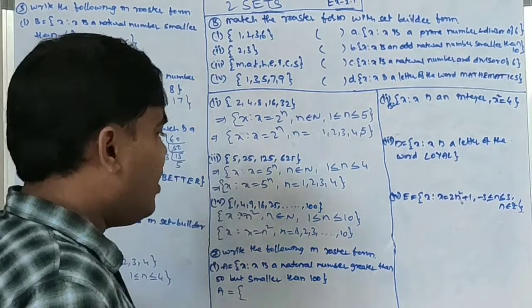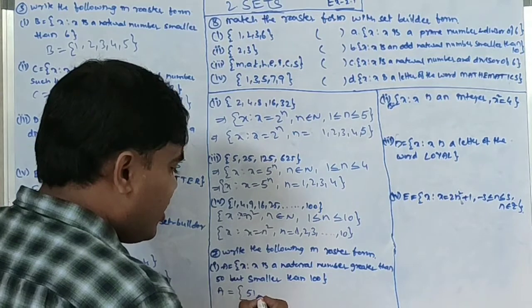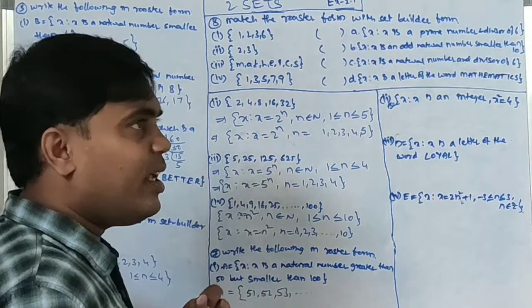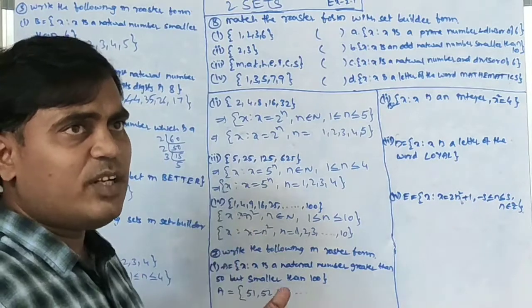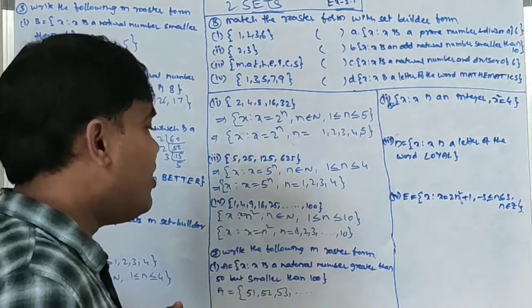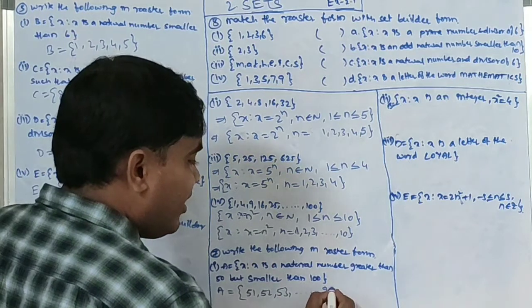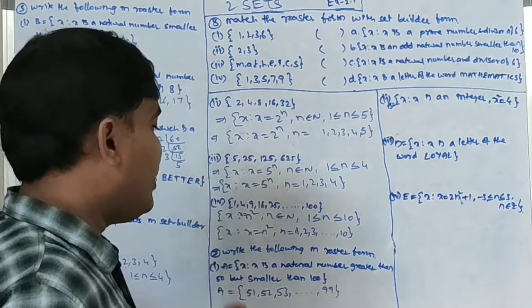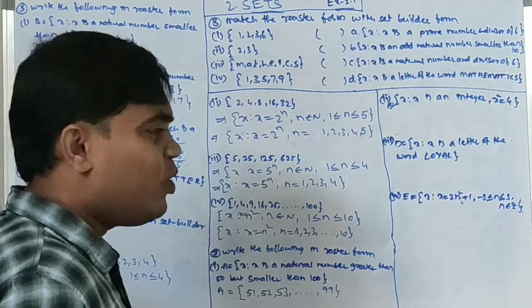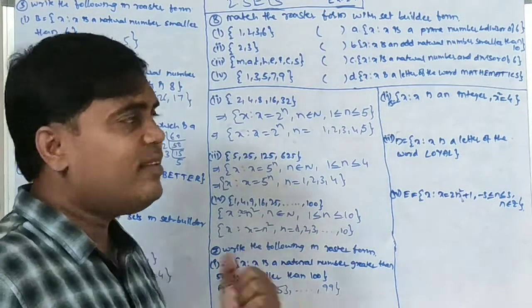So the numbers greater than 50 are 51, 52, 53 and so on, up to smaller than 100. Which natural number is smaller than 100? Among all these, 99 is the greatest. So we should take 51, 52, 53 up to 99. So the roster form is this.